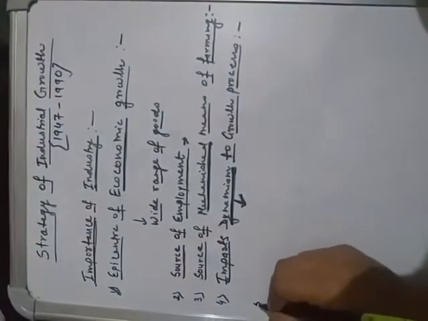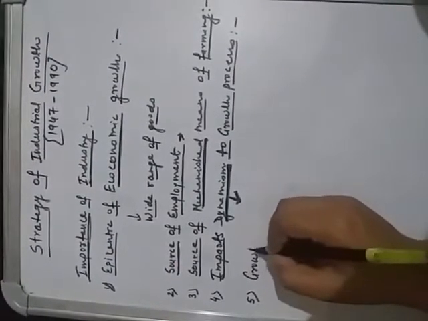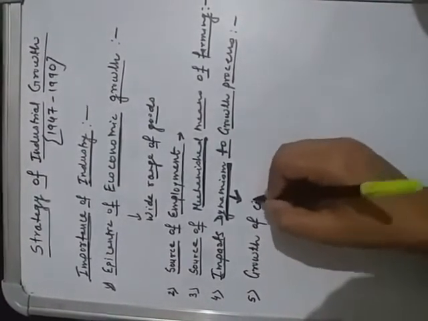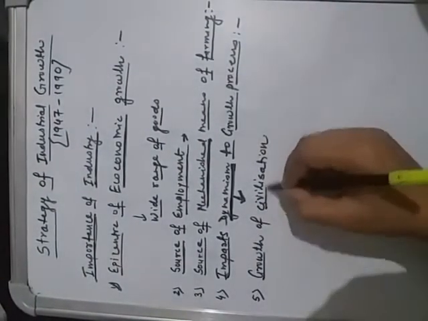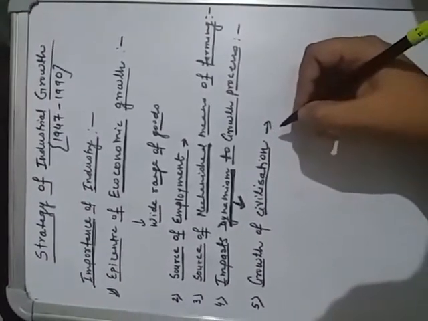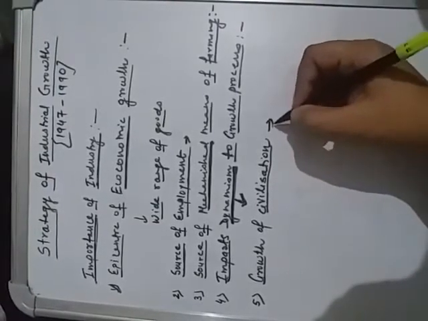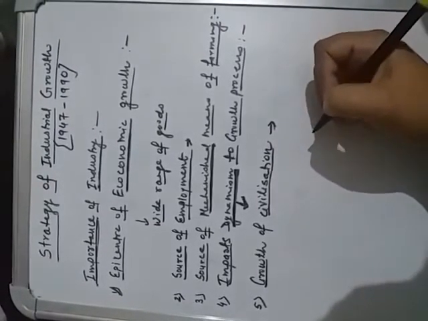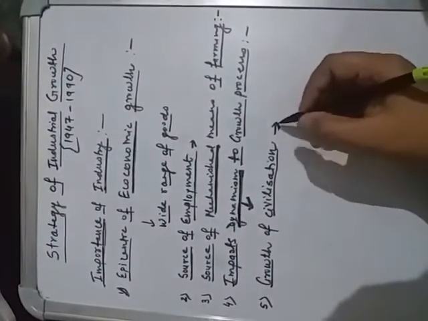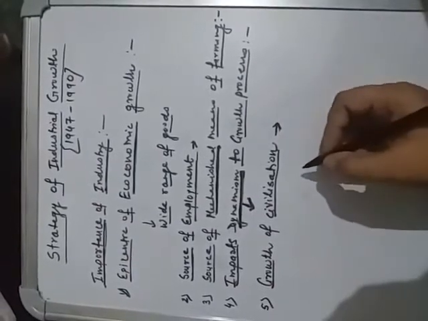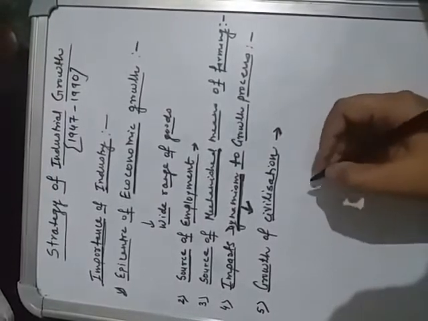The next importance of industry is growth of civilization. How does industry help in the growth of civilization? Because of urbanization, meaning the shifting of population from rural to urban areas. In the wake of industrialization, people migrated from rural to urban areas, which has led to the growth of civilization. People become conscious of their quality of life.